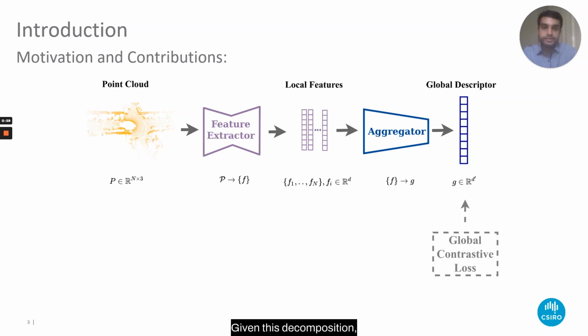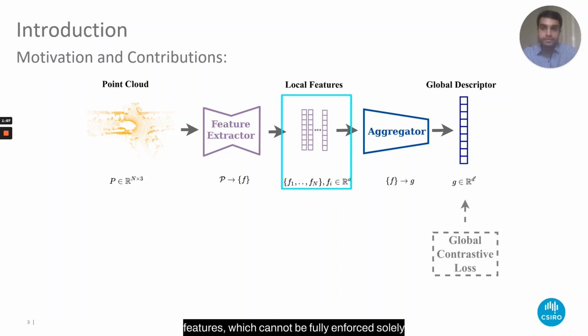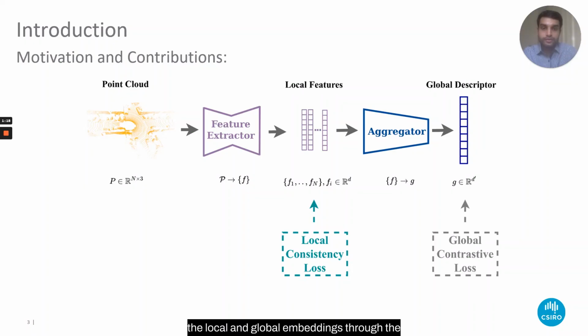Given this decomposition, we observe that optimizing the network with a loss applied only on the global descriptor seems limiting. There are desirable properties of the local features which cannot be fully enforced solely by a global loss. To address this, as our main contribution, we propose to jointly supervise the local and global embeddings through the introduction of a local consistency loss. We demonstrate how the learning of local features which are consistent across revisits results in a more repeatable global descriptor.